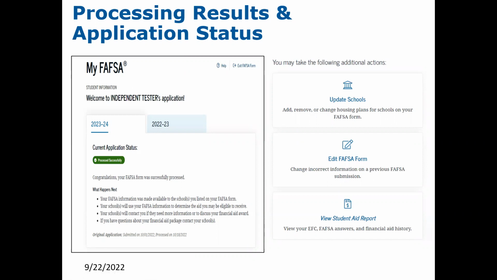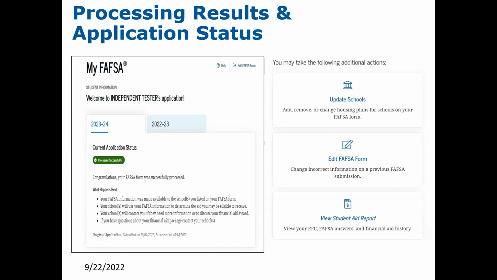However, if they do need to add another school, or you find that you've made an error and you need to go back in and make a correction, you can log back in and you can click the link that says update schools if all you need to do is add, remove, or change a school or housing plans. If you need to make a correction to other information, you may go here to edit the FAFSA form.